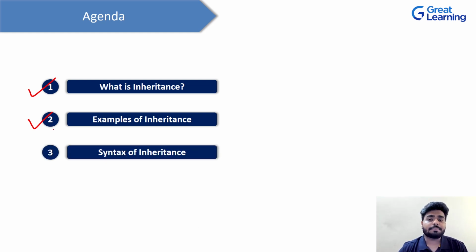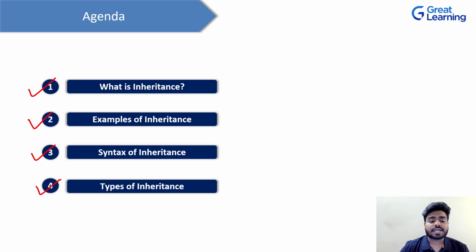And then we are going to jump in Java programming language and we are going to understand how this inheritance is written or is achieved in Java programming language, that is syntax of inheritance. Okay. And the next topic is types of inheritance. We are going to see the different types of inheritance. Okay. There are numerous types of inheritance and we are going to see how do we write it. What are the different ways of writing all these different types of inheritance, right?